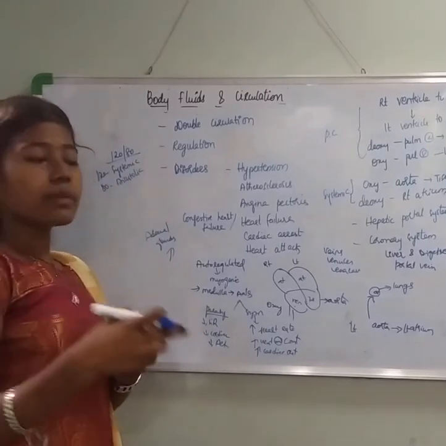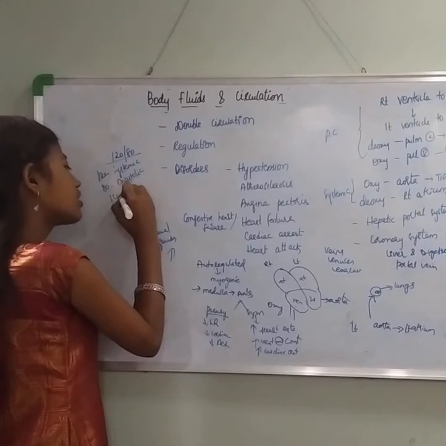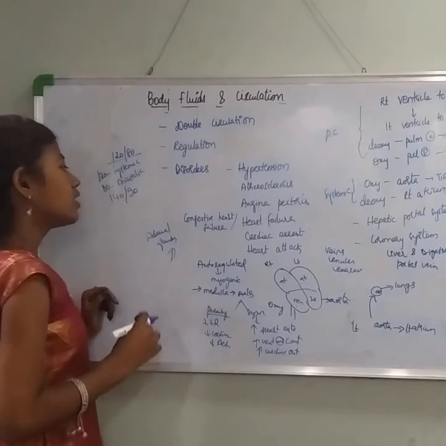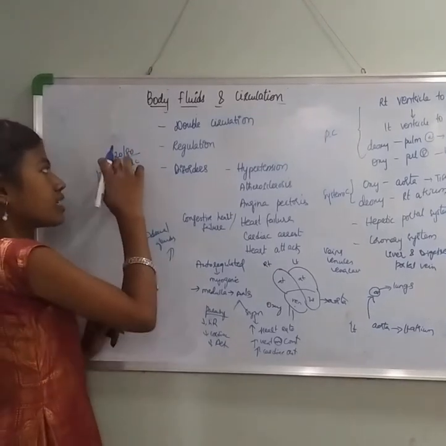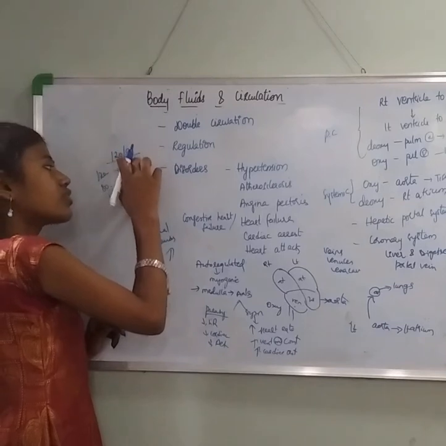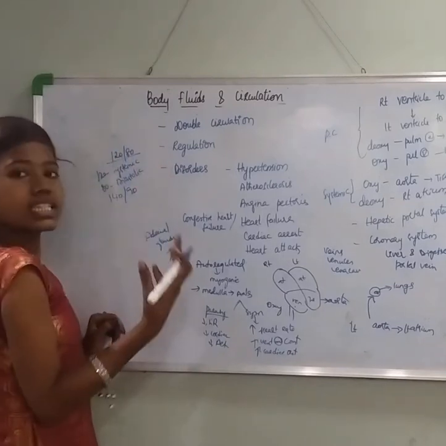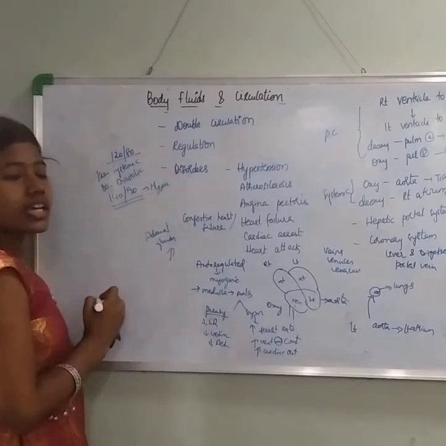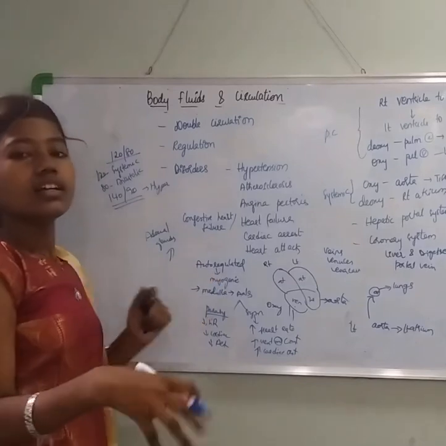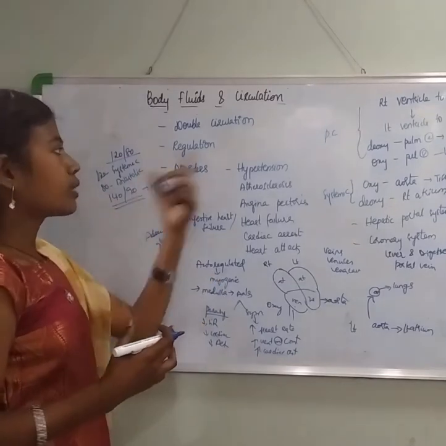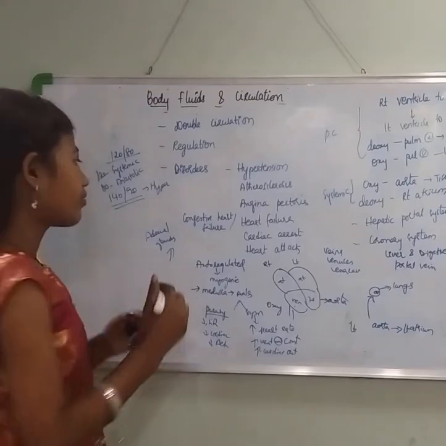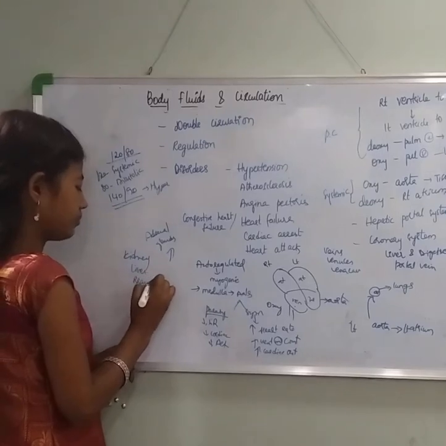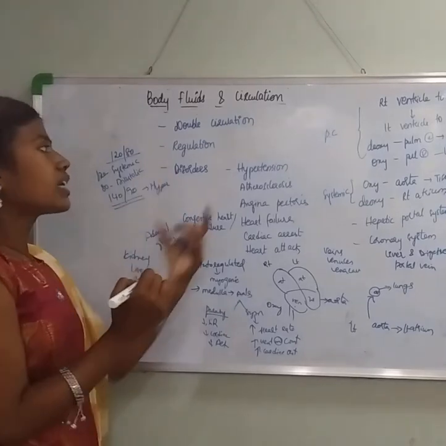When you constantly keep checking and the consistent check of the BP gives you a result of 140 by 90, the systolic BP is more than 120 and the diastolic, which is 80, is also higher. That means hypertension. So the increase in blood pressure is referred to as hypertension. Hypertension can affect your kidney, your liver, and your brain.